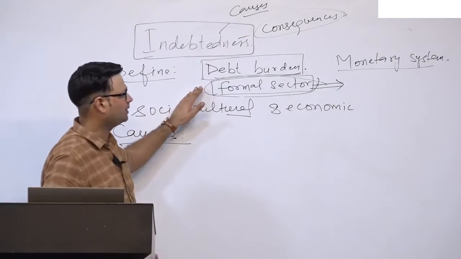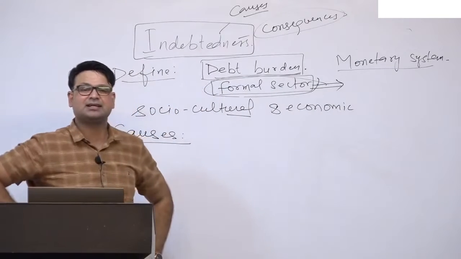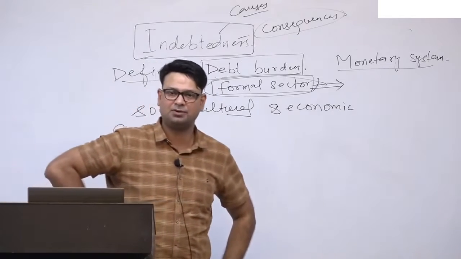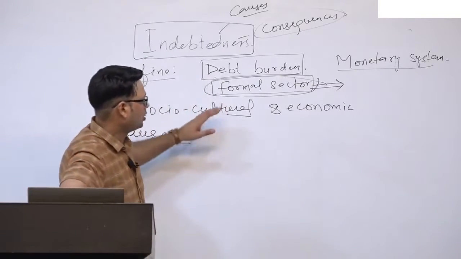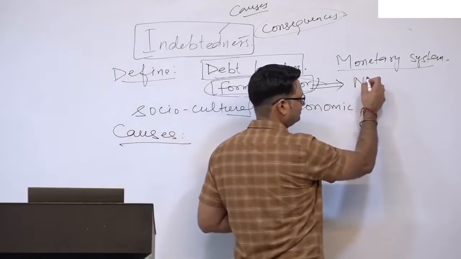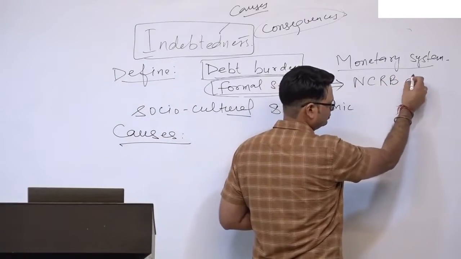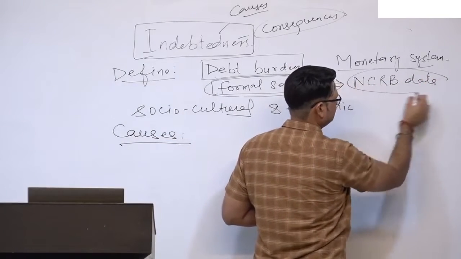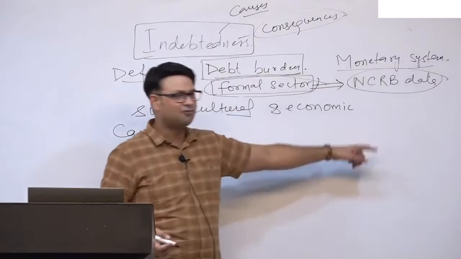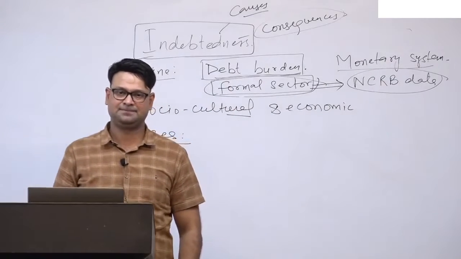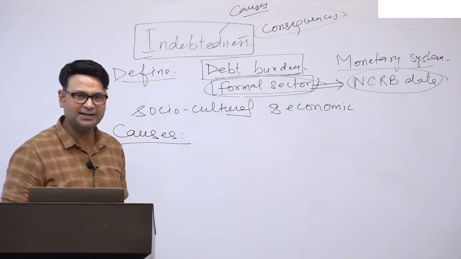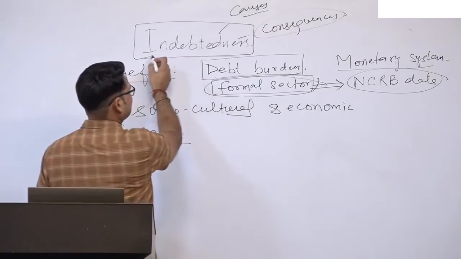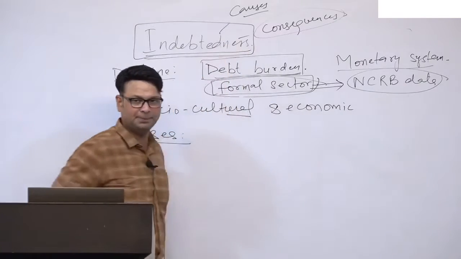But what is very concerning to us about this indebtedness, we know from the NCRB data, is the quantum of suicides committed by indebted tribal people.